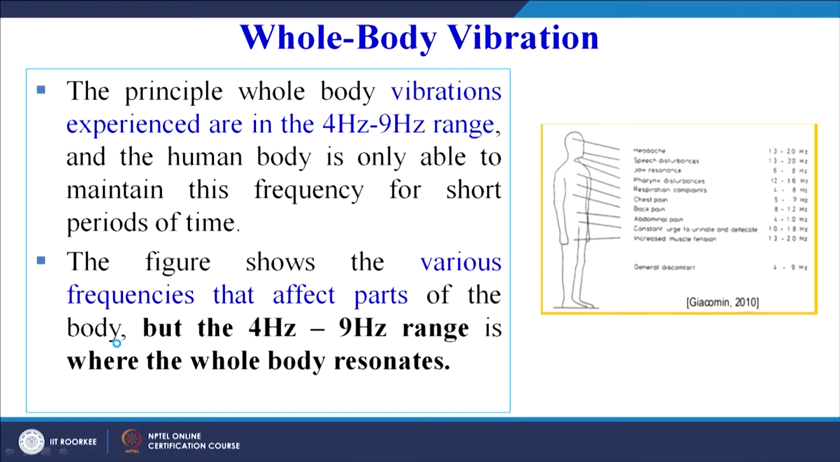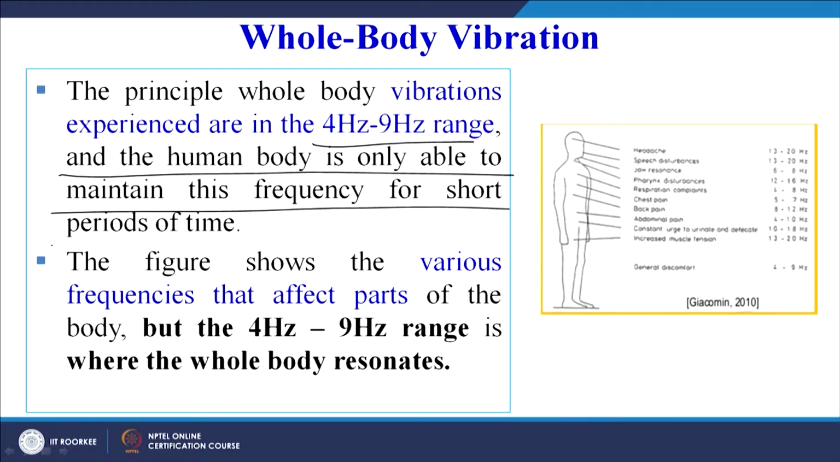Similarly for whole body vibration, the principal whole body vibration experienced is in the 4 Hz to 9 Hz range, and the human body is only able to maintain this frequency for short periods of time. The figure shows the various frequencies that affect the parts of the body, but the 4 Hz to 9 Hz range is where the whole body resonates. So this is giving the different frequencies.